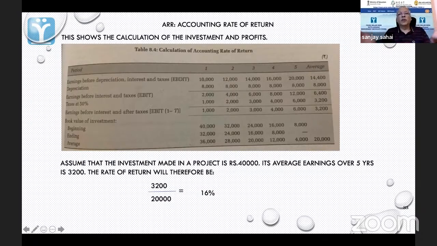Because I'll be making more money, so hopefully my present values will also be high, and I will end up with something good. But remember, in this particular case, ARR, there is no discounting. So that issue is there.